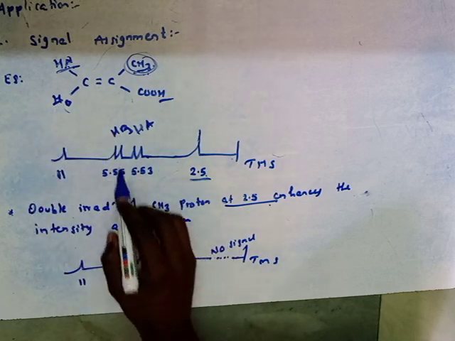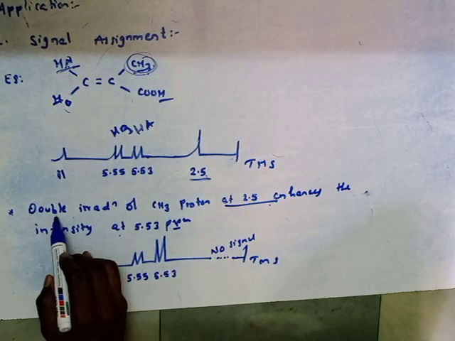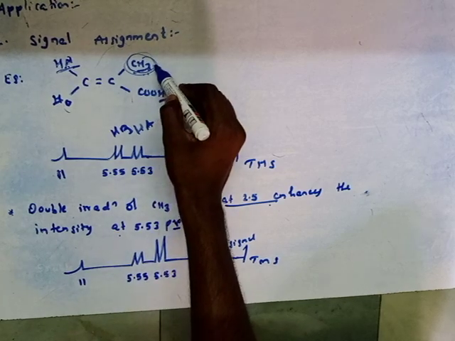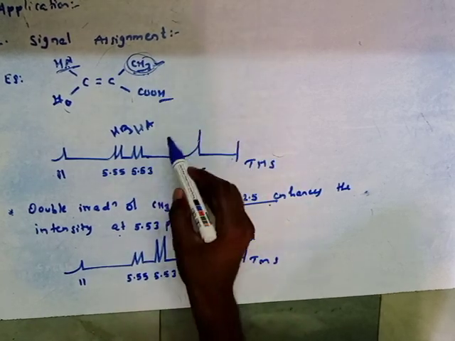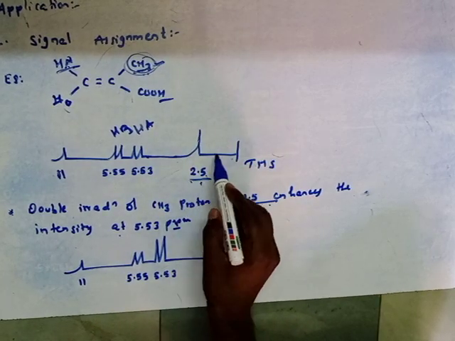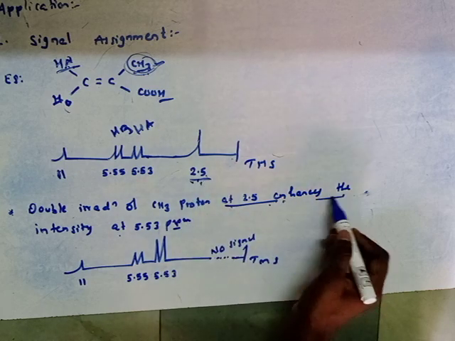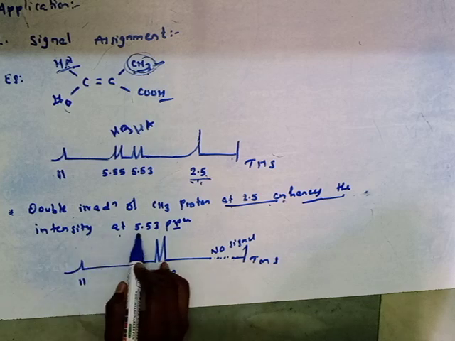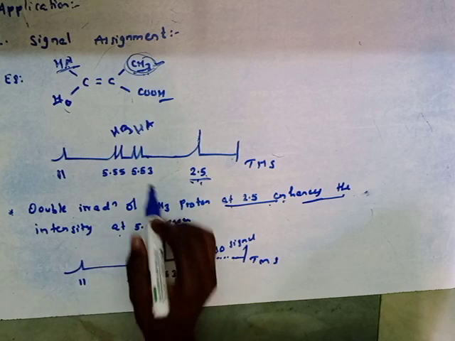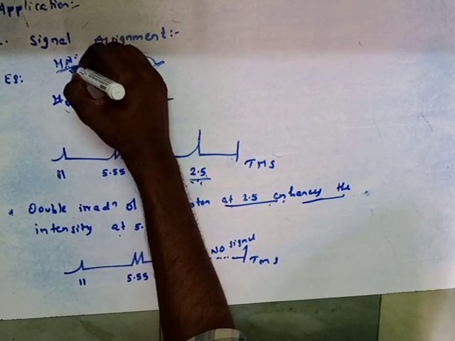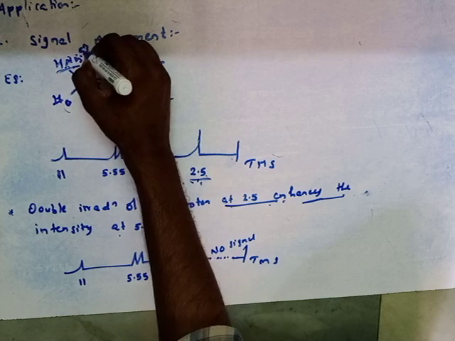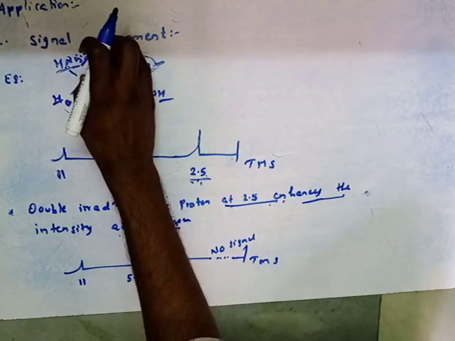See once again. Now what we are doing is double irradiation of this methyl group at 2.5, which will enhance the intensity at 5.53, meaning the protons having the chemical shift value of 5.53.